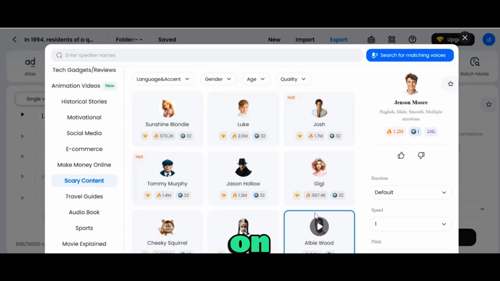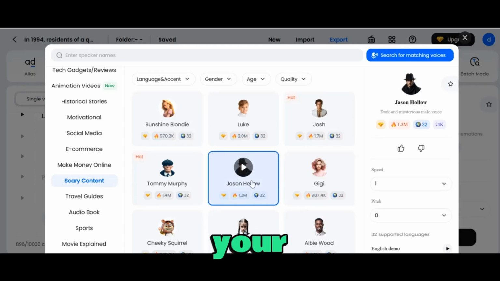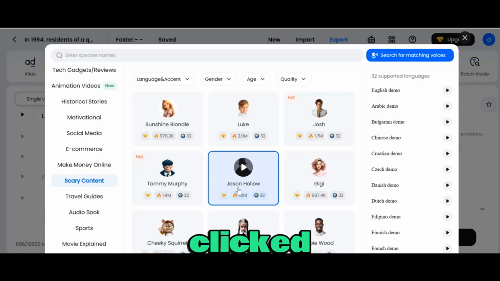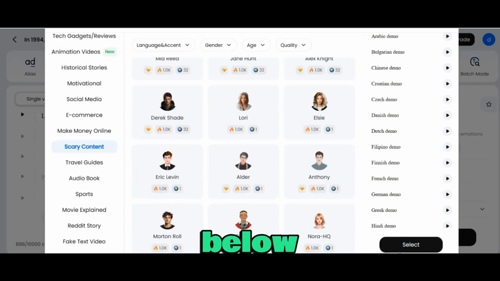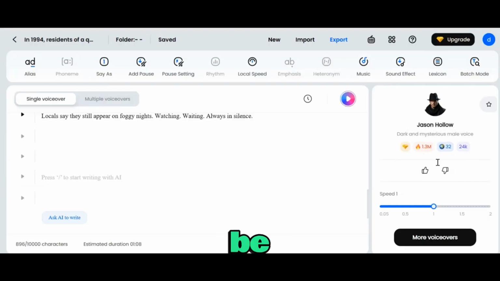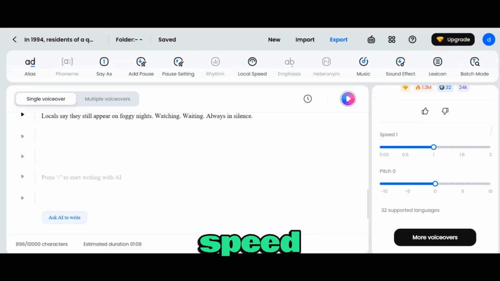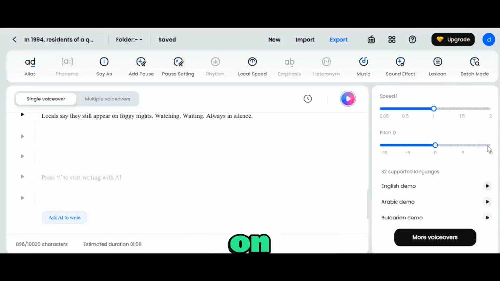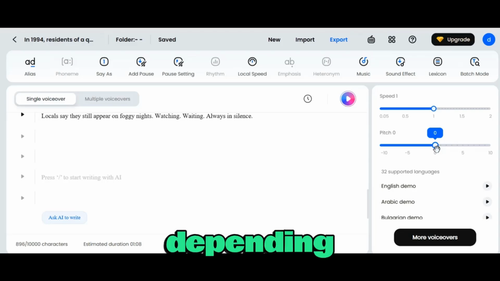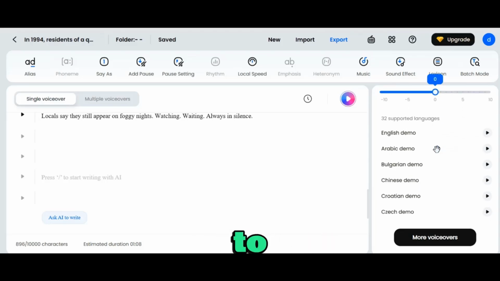So once you click on it, make sure your voiceover is set. So let's go with this voice. Once you've clicked on it, scroll down below and click on select. And this will be the voice that will be used on your voiceover. You can decide to increase or reduce the speed depending on what you want. You can also increase or reduce the pitch depending on how you want it to be.